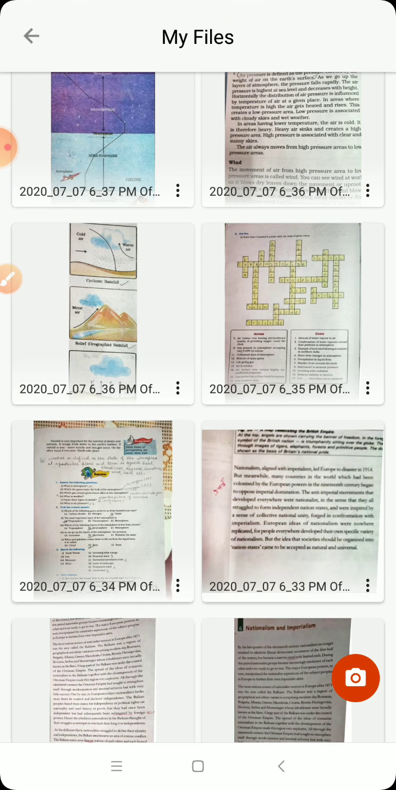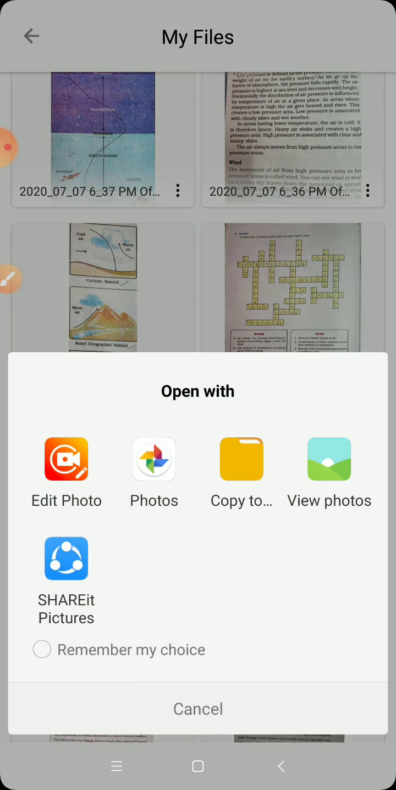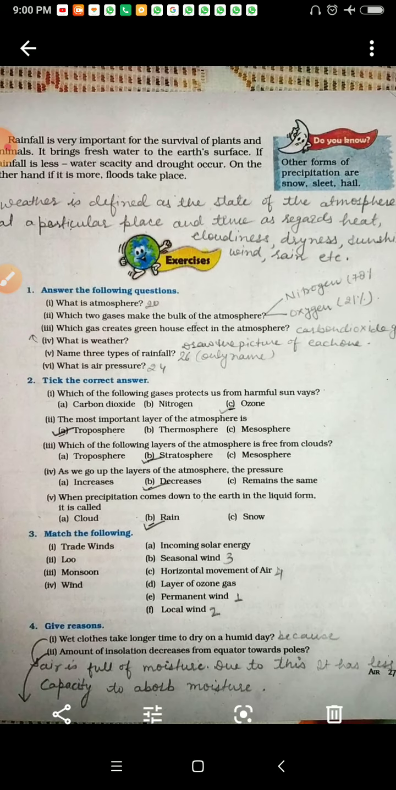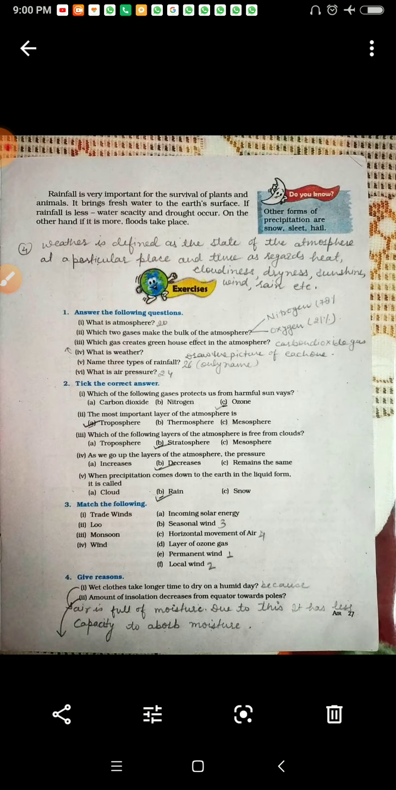Now we will proceed to give reasons. The first I have written for you. So you will write like this: wet clothes take longer to dry on a humid day because the air is full of moisture. Due to this, it has less capacity to absorb moisture. So this is the answer.